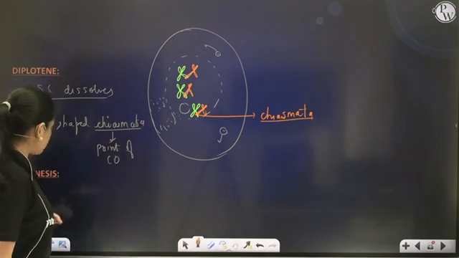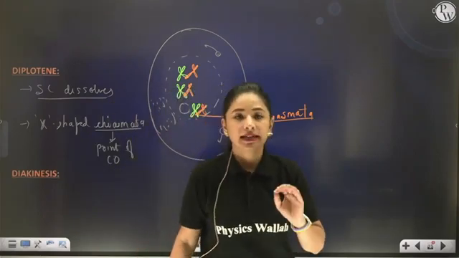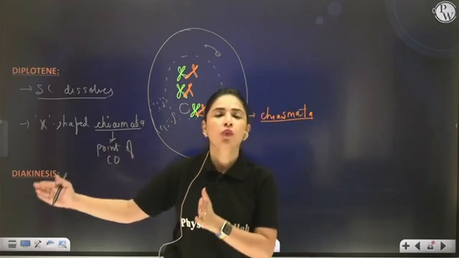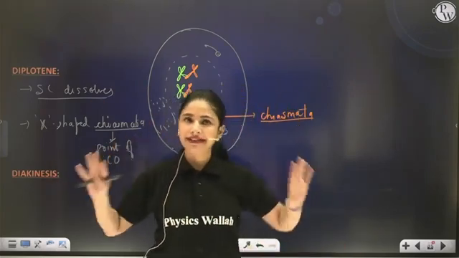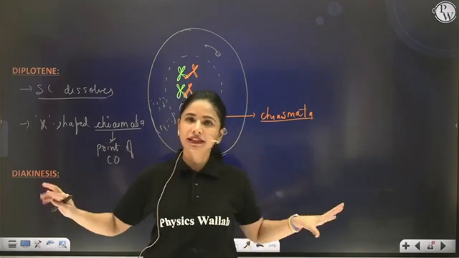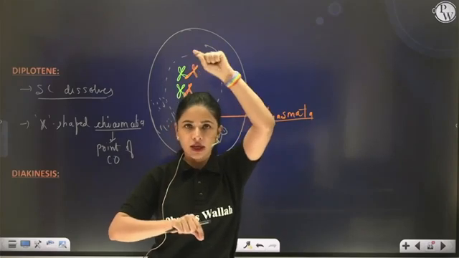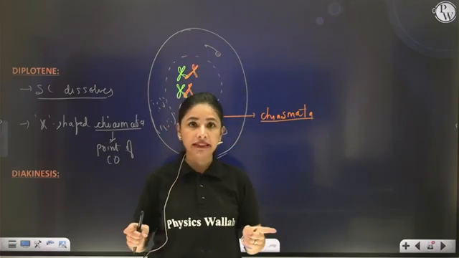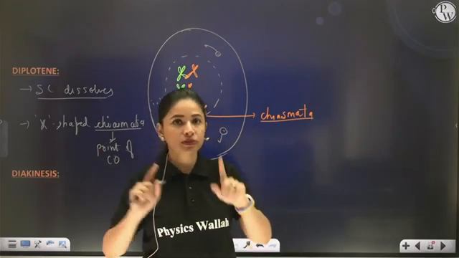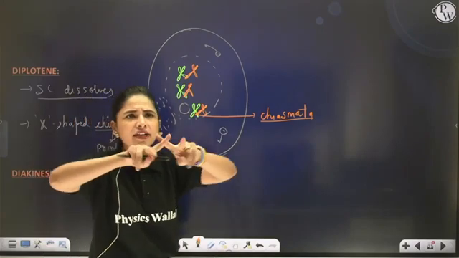Now coming to the last step of prophase I, which is diakinesis. Diakinesis marks the transition to metaphase I. Here the nuclear membrane has disintegrated, genetic material is highly condensed, organelles have disintegrated, the centrioles have reached the poles, and the spindle fibers are almost complete. The paired homologous chromosomes are still attached at the point of crossing over, but they are trying to move apart.